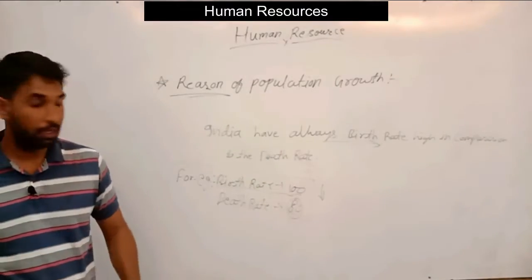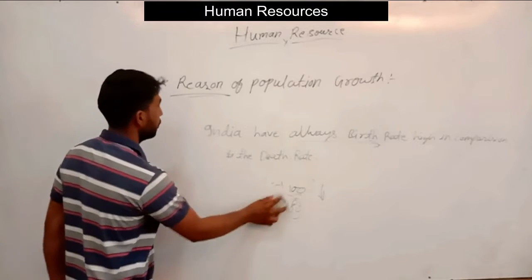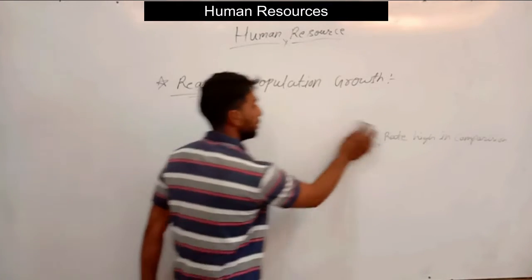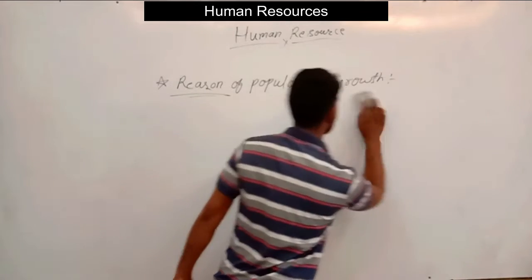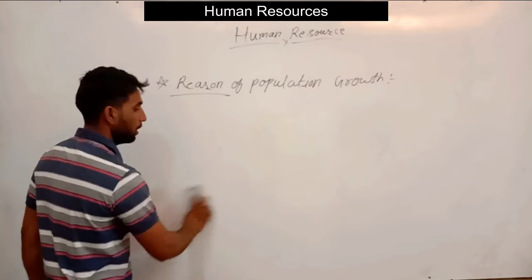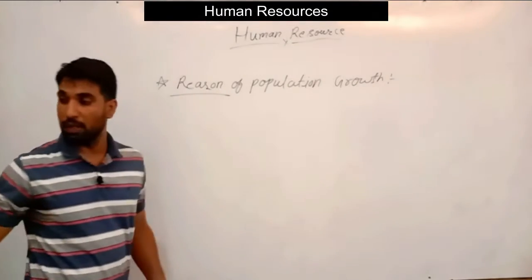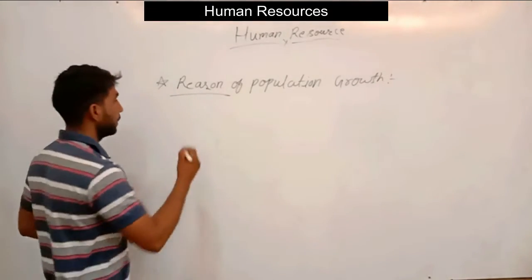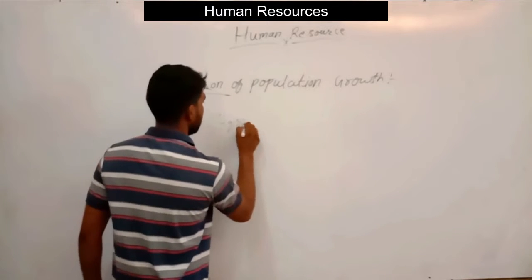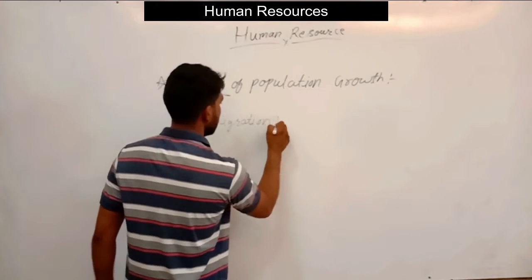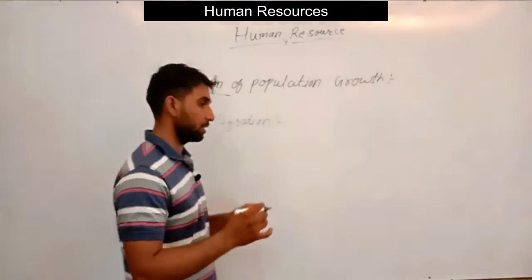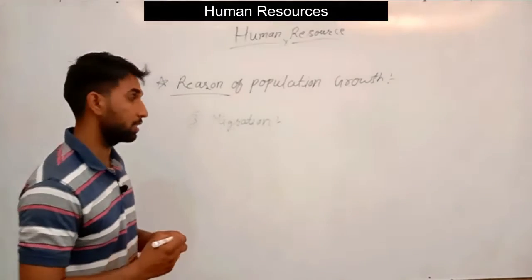So the first and second points, birth rate and death rate, were the main reasons for population growth in a particular place in a particular time period. Now the third point will be migration. Migration means the movement of a particular population from one place to another place.